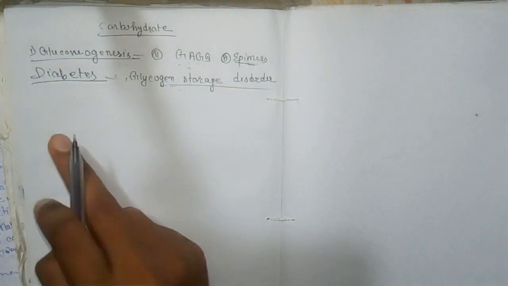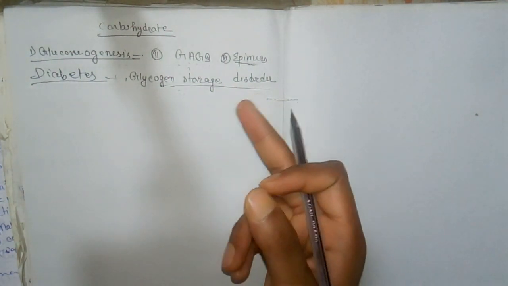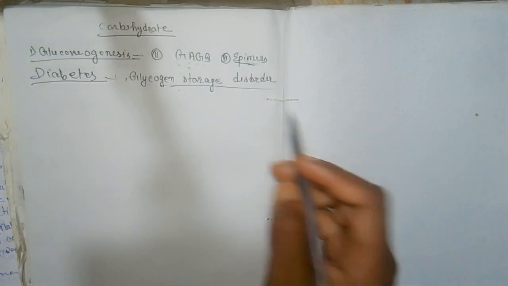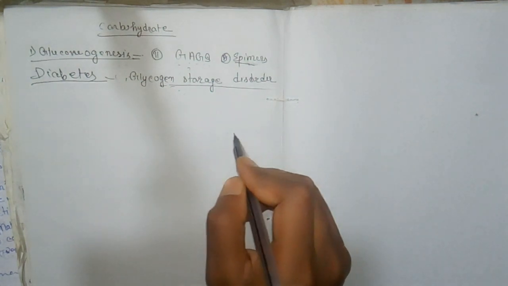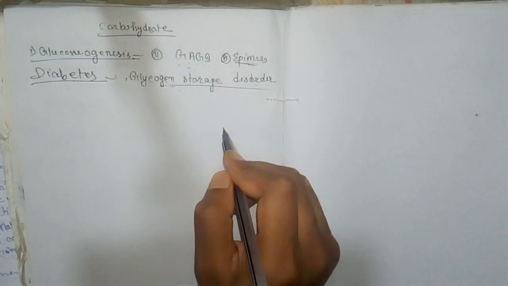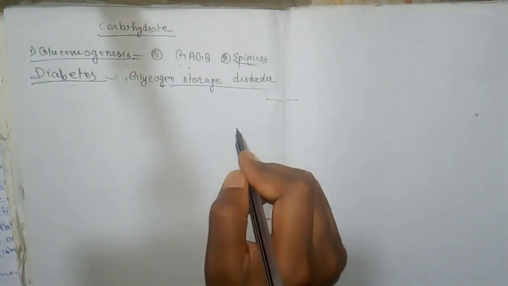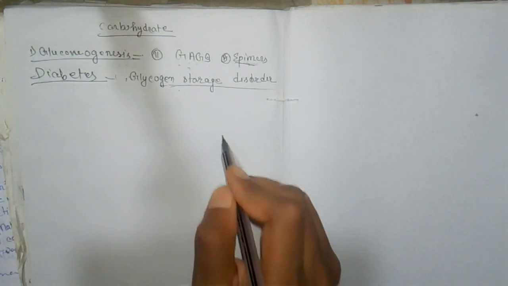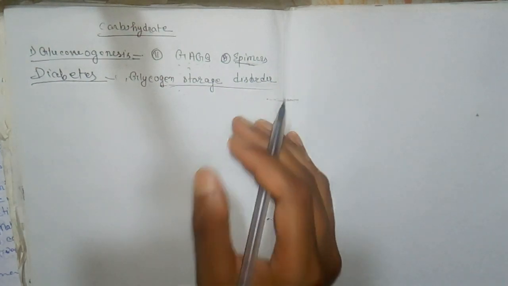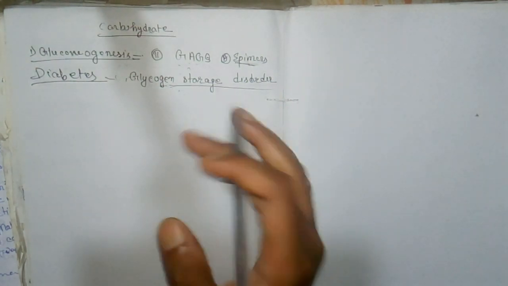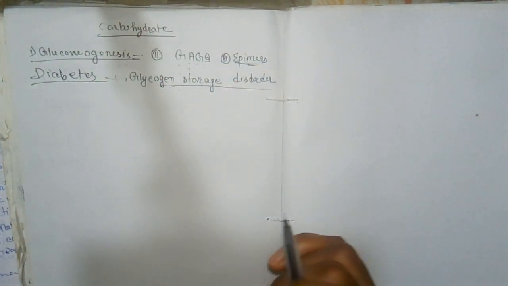And then McArdle's disease. It is caused by deficiency of muscle phosphorylase, and there will be pain during exercise. And then Tarui disease, Hers disease, Andersen disease, these are the glycogen storage disorders.